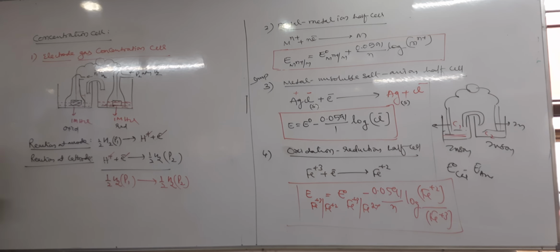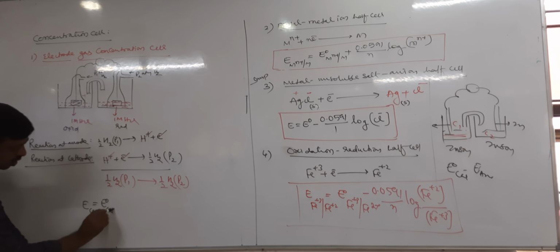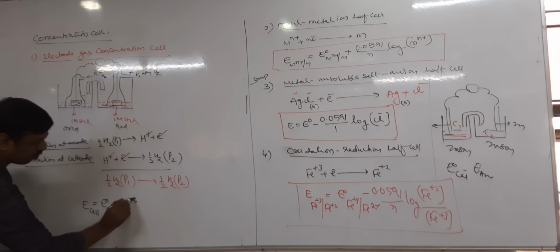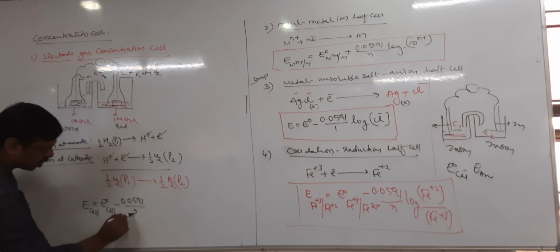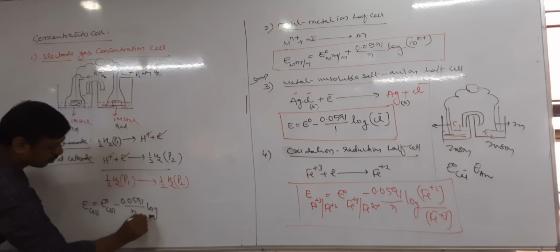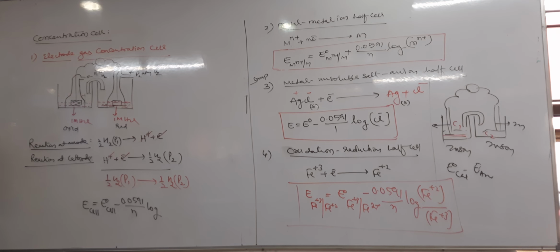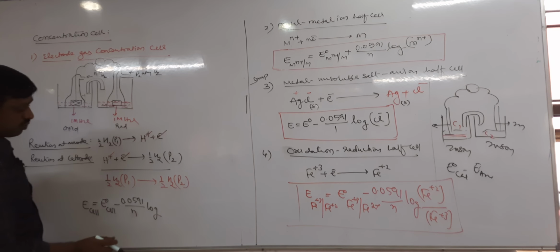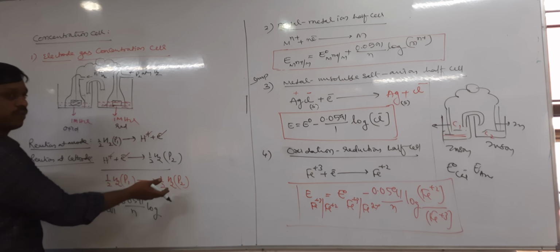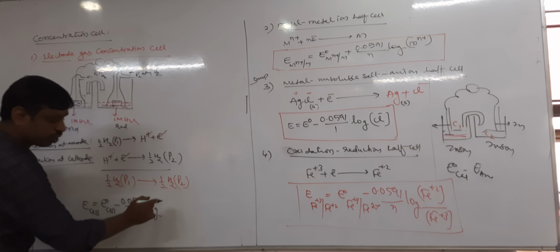Then the Nernst equation. We know that Nernst equation is E cell equals E naught cell minus 0.0591 by n log, molar concentrations of product by molar concentrations of reactant. So what is here the partial pressure of hydrogen?